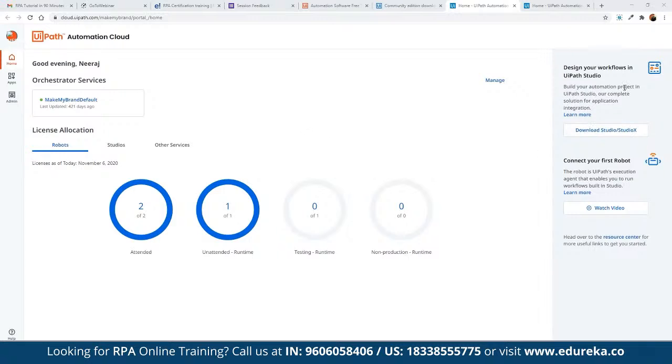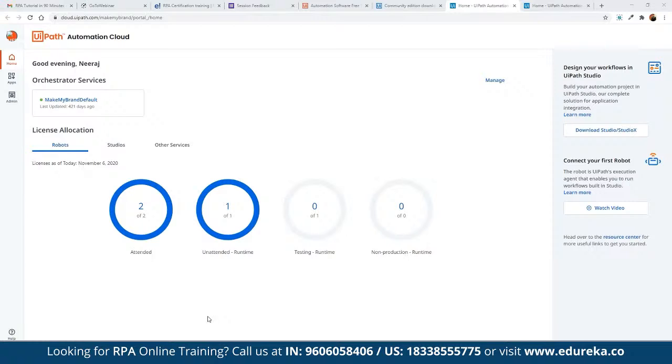In the right sidebar, we'll have an option called Download Studio or Studio X. This is basically going to download a basic UiPath Studio, which works as part of the free community tool that we can use for free without any limitations. Now, we do have multiple limitations, as in we can only run 2 bots at a time, not more than that. So multiple processes cannot be automated in a single go. That's why we have the enterprise editions also available.